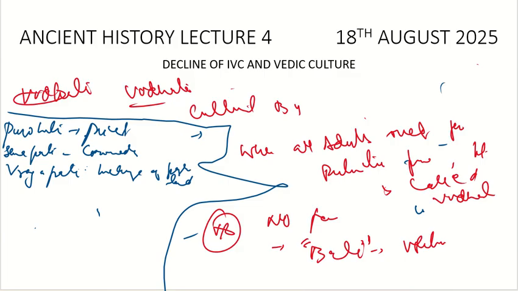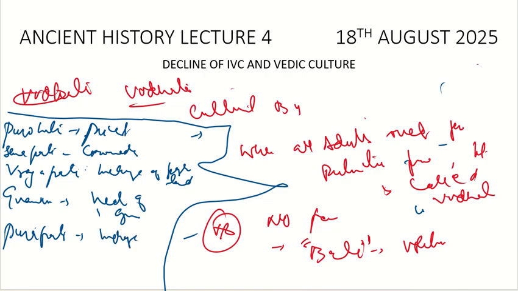Then we have the Gramini, which is the head of Grama. Then we have Purapati, who is in charge of forts. Then we have Jiva Gribha, or Ugra, one and the same thing.